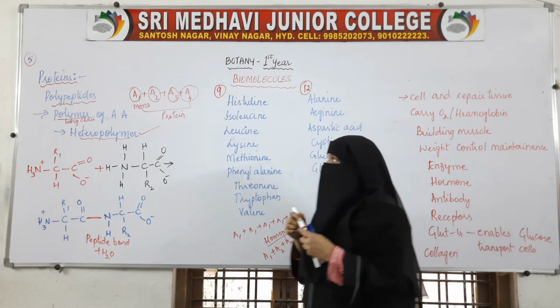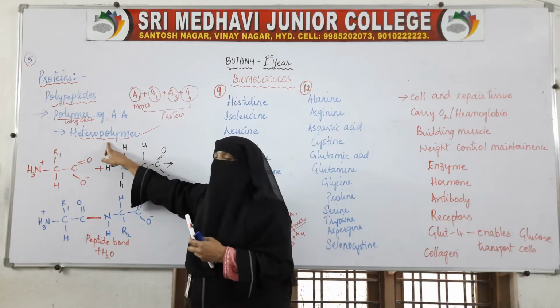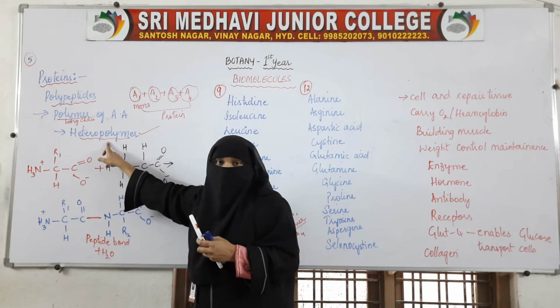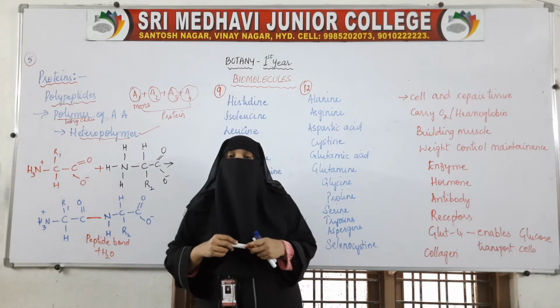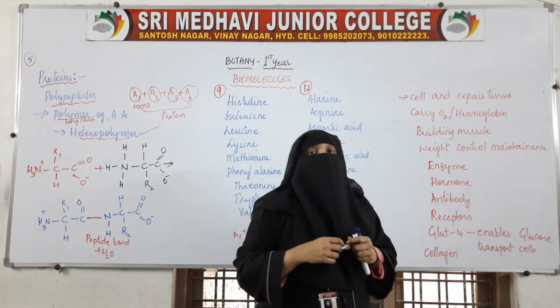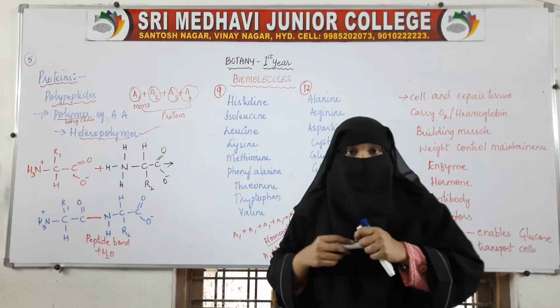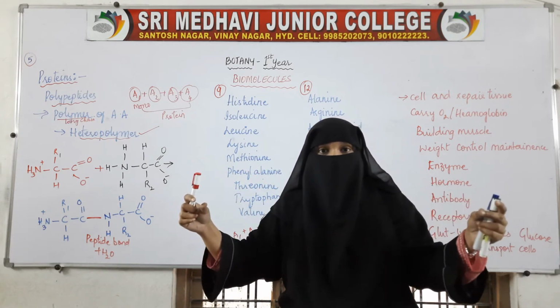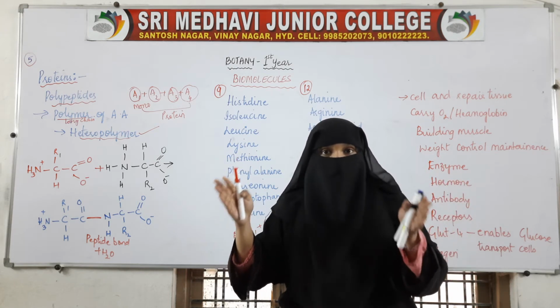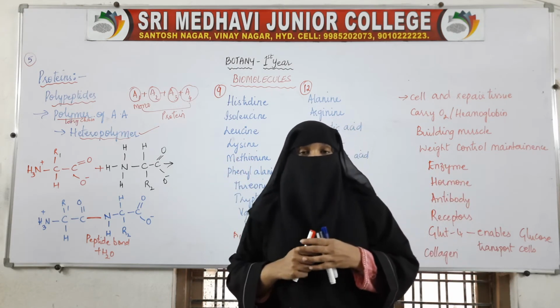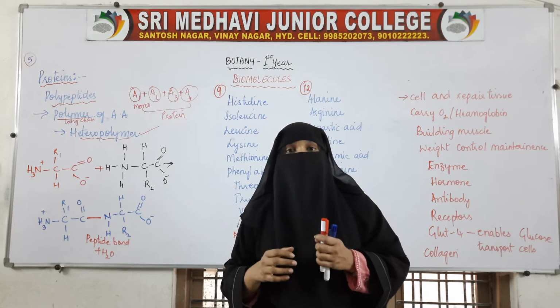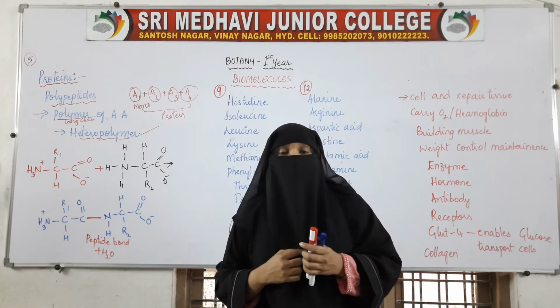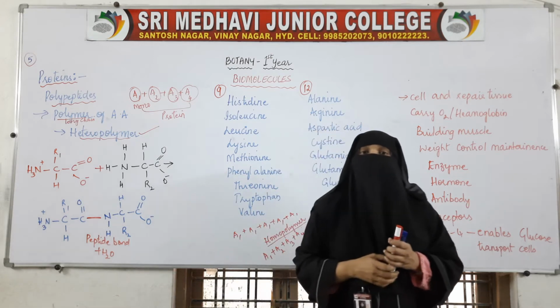So that is why we call the protein a heteropolymer, that is, it is made up of different amino acids. That long chain of amino acids is not the same amino acid. Different amino acids are joining together to form a large polymer of amino acids, which is nothing but a protein.